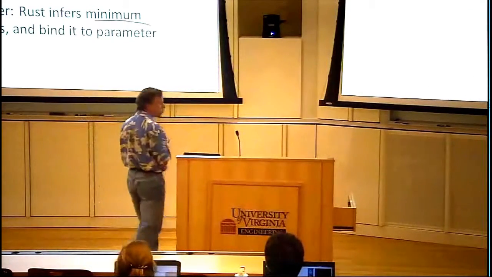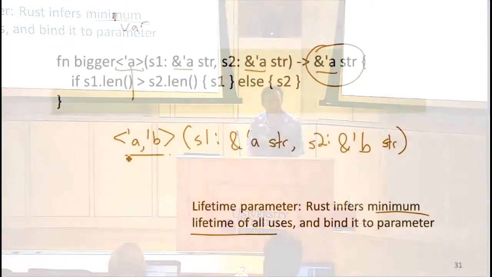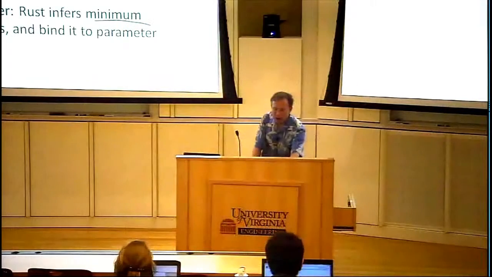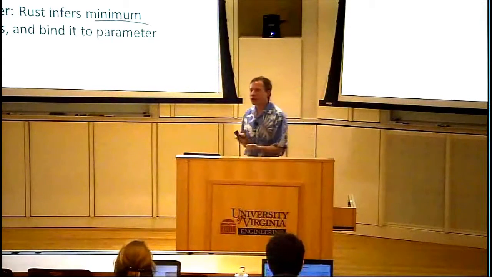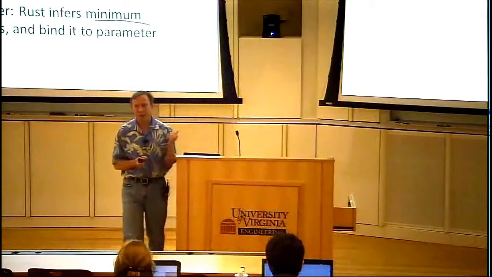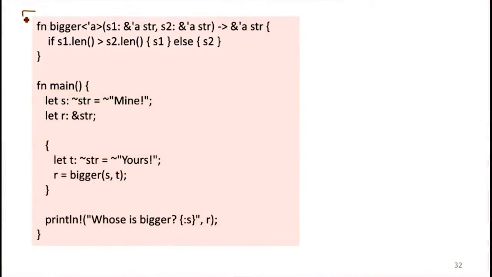There certainly are functions you could write in Rust where it makes sense to have multiple lifetimes on the inputs and have different lifetimes for different inputs. Maybe you're putting those in some data structure where different parts have different lifetimes. In this case, since we need to know the lifetime of the result, and we don't know which value is being returned, the Rust rule of inferring the minimum is exactly what we want for this. This is what we've done here.